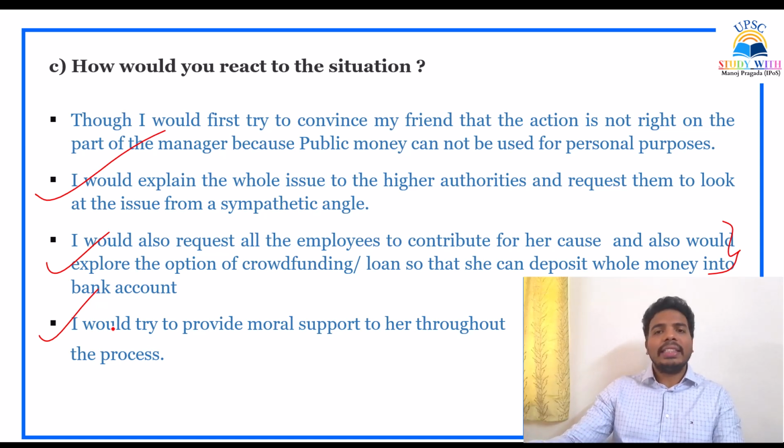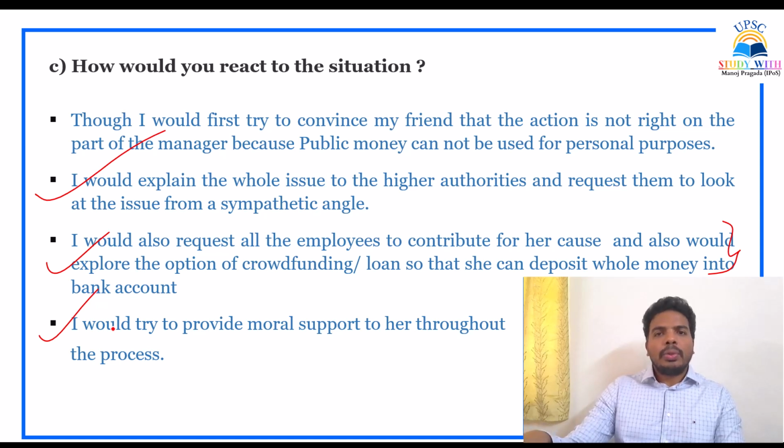He should know that whatever he has done is completely wrong. At the same time, you should come up with a solution to her problems. How will she give back the money in one go? In one go, the money has to be credited to that customer's account as soon as possible. So all the employees can mobilize the funds, and we can offer her those funds as a loan so that she can repay all the employees as soon as possible.